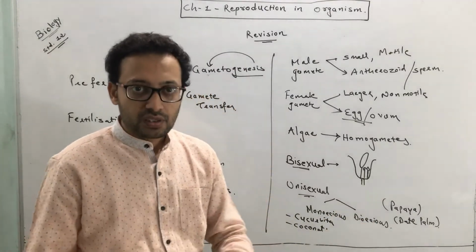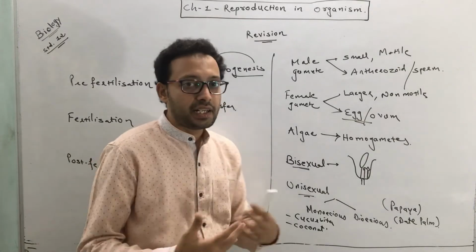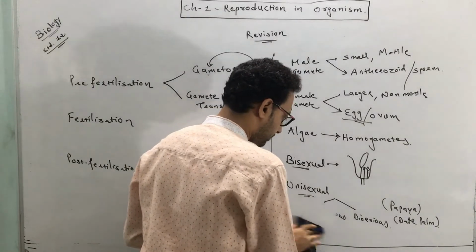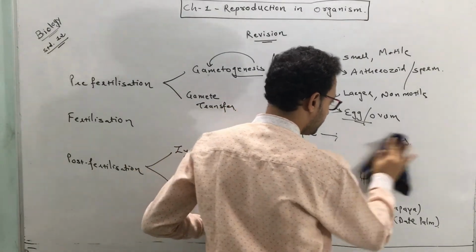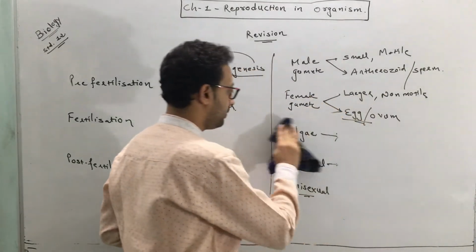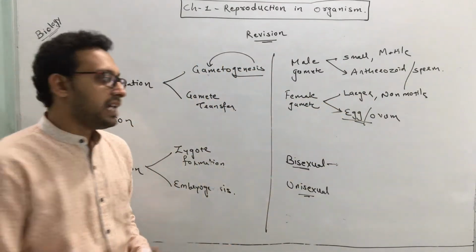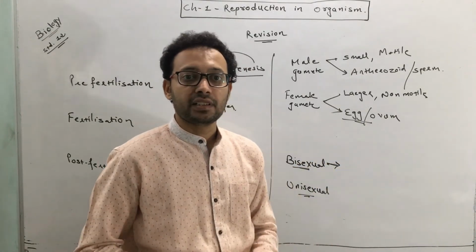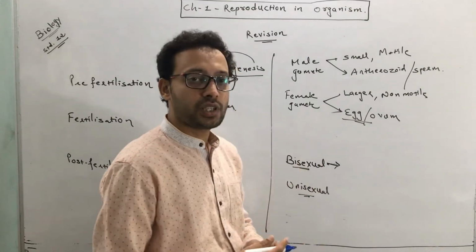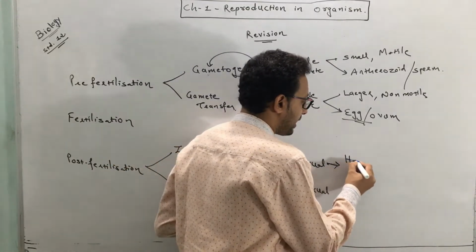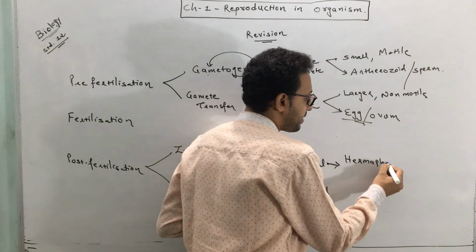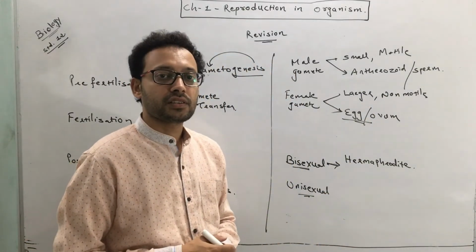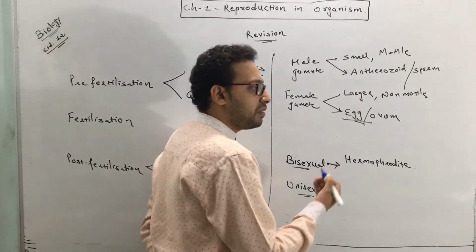Okay. Now take an example of sexuality in animals. We have discussed plants, now we start with animals. The bisexual animal means the animal which possesses both sex organs of male and female in the same individual. This is called a bisexual animal. And the bisexual animal can also be called hermaphrodite. Next, which are the examples of bisexual animals?